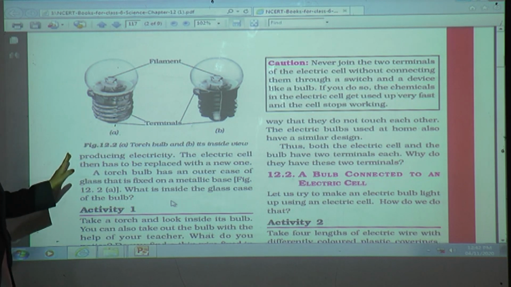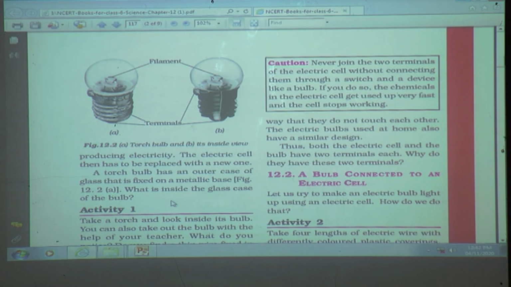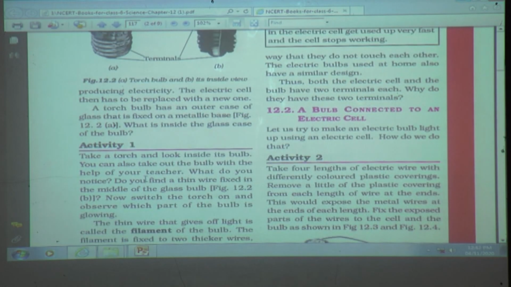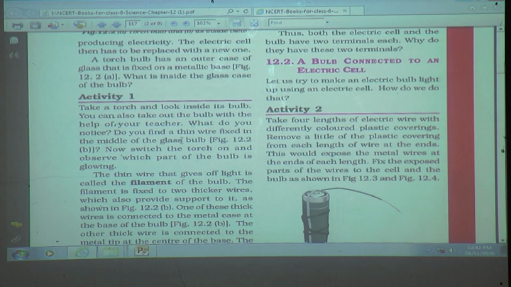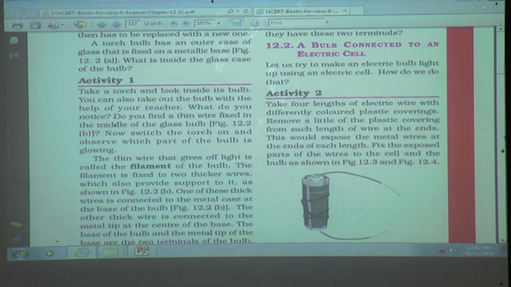Now we'll see detail in the torch bulb point. Activity 1: take a torch and look inside its bulb. You can also take out the bulb with the help of your teacher. What do you notice? Do you find a thin wire fixed in the middle of the glass bulb?